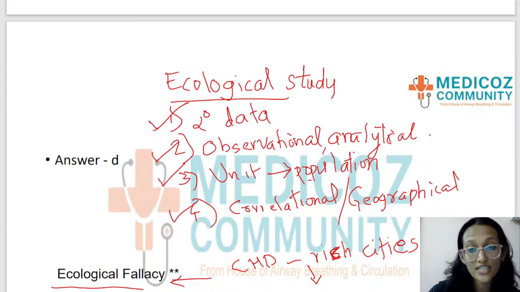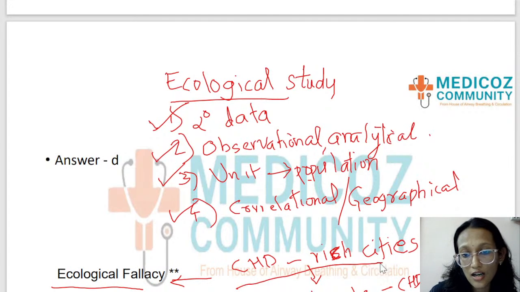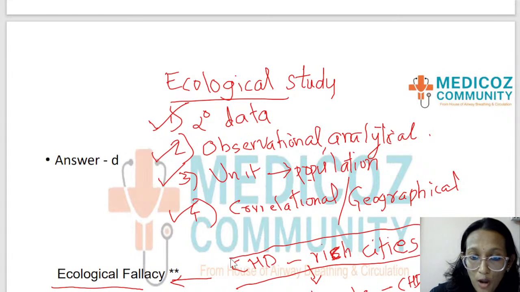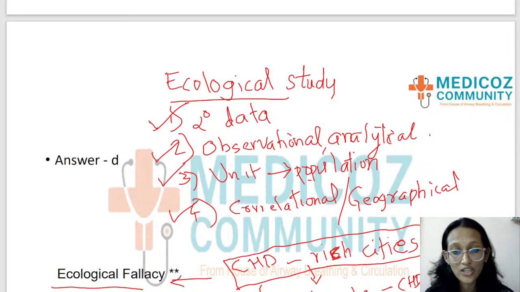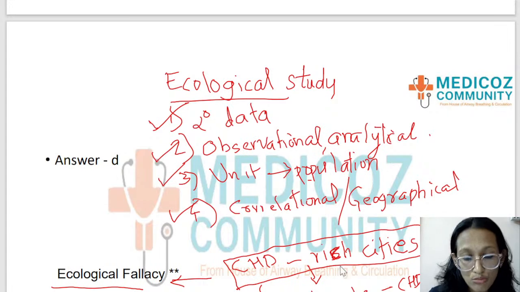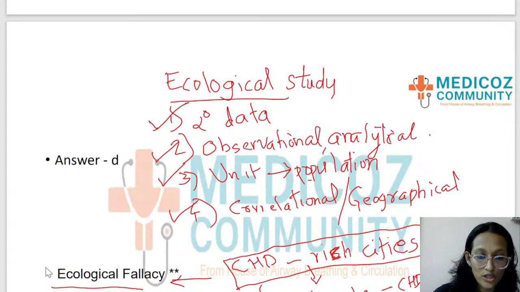We try to interpret it like that, no? Rich people are more prone to heart disease. Is it so? It may not be, right? So this is what is called an ecological fallacy. What is understood for the whole population, when we try to extrapolate it to one or two individuals in the population, it may not be true. So that term is ecological fallacy.